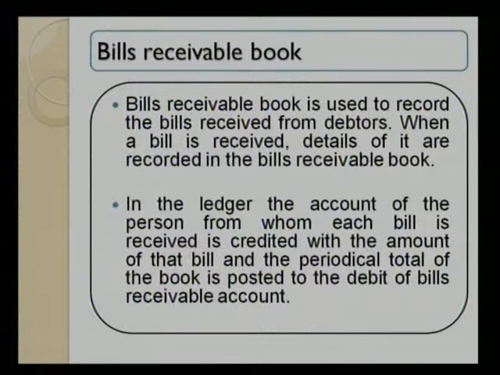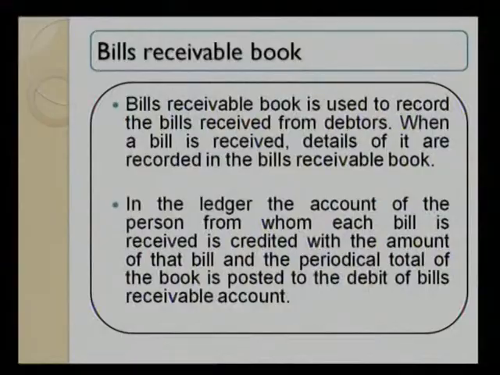The bills receivable book is used to record the bills received from debtors. When a bill is received, its details are recorded in the bills receivable book. That means we have to mention the amount of the bill, who has given the bill, and the time period of the bill, that is, after how many days we are going to encash that bill.